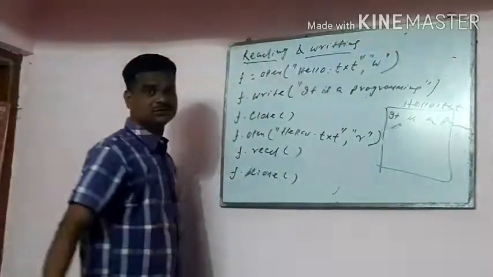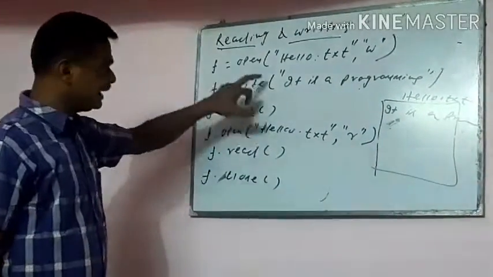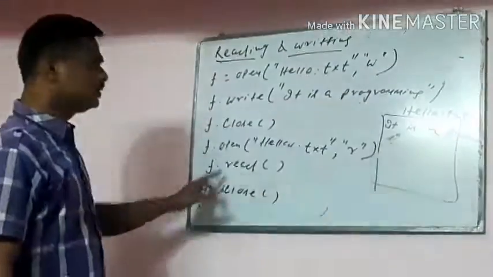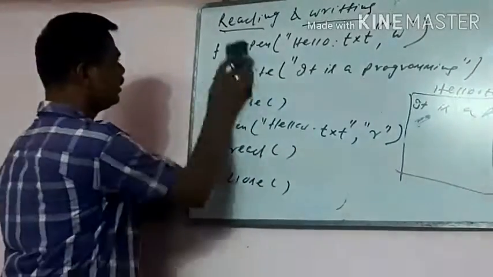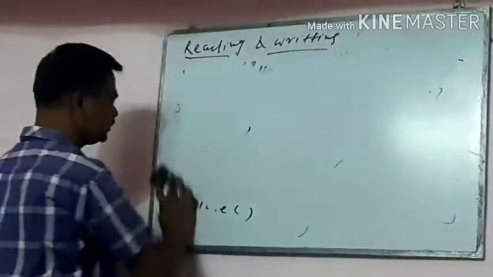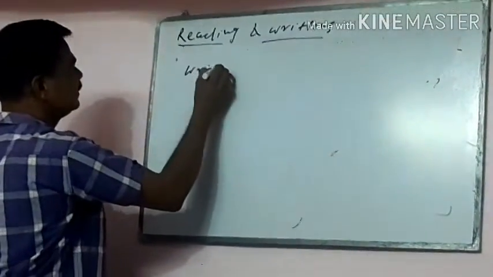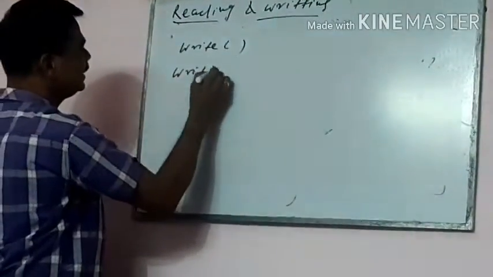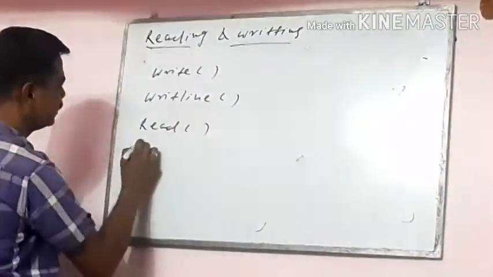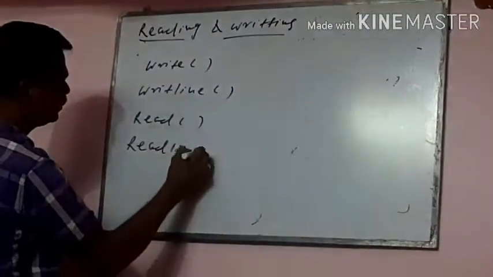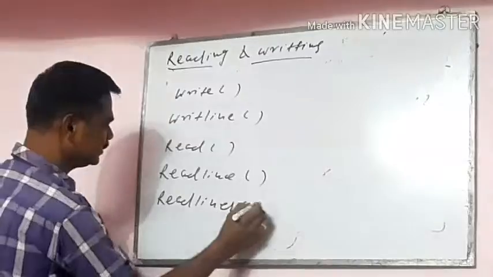So in a single program, you are opening a file, writing something into that file, then doing the reading operations on that file. So what functions have you learned? The reading and writing operations: first is the write function, then the writelines function, then the read function, the readline function, and the readlines function.